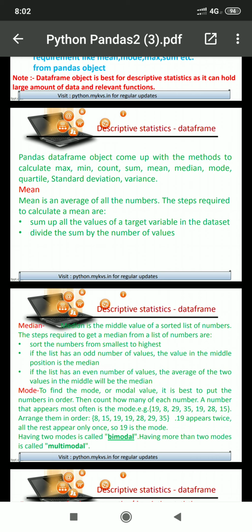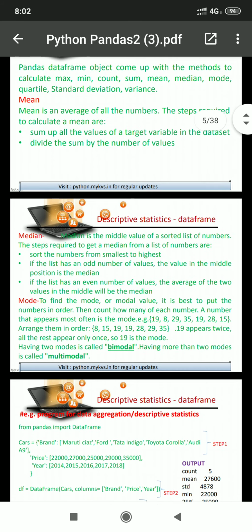But if we are having 8 different numbers only, in that case there can't be any center position. So if the data has an even number of values, the average of the two values in the middle will be the median. Okay.